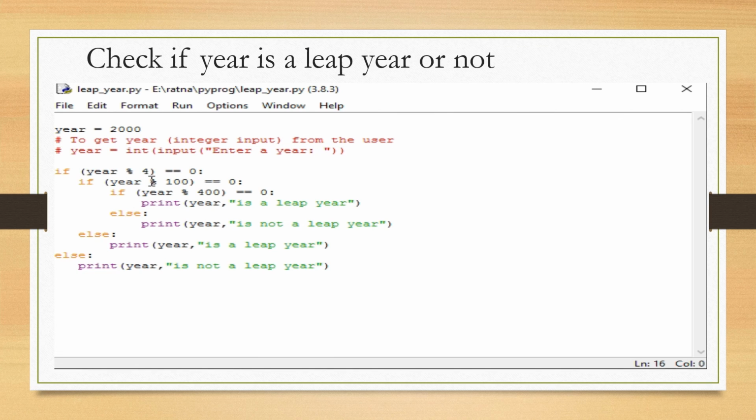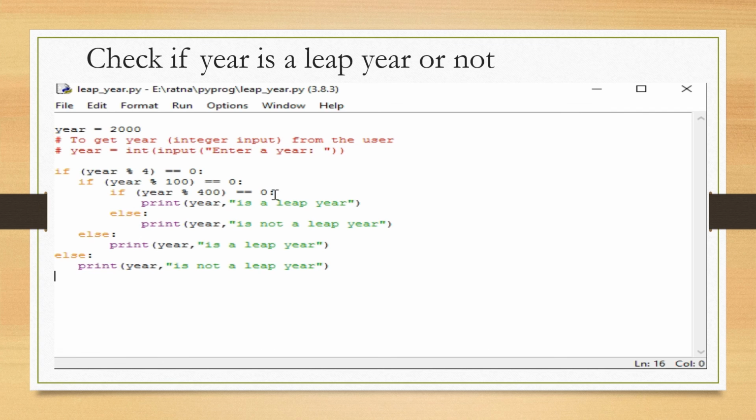Then I have to check whether the year is not a multiple of 100. So again in the inner if, I will check year mod 100, meaning I will find the remainder value using mod. If it is equal to 0, then I will check the second condition, whether the year is a multiple of 400.